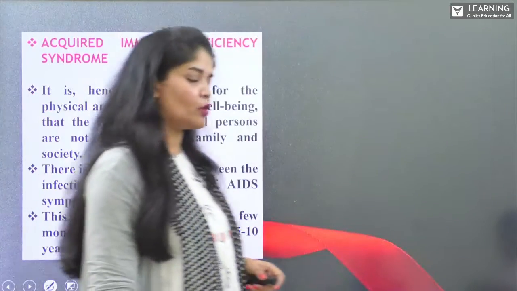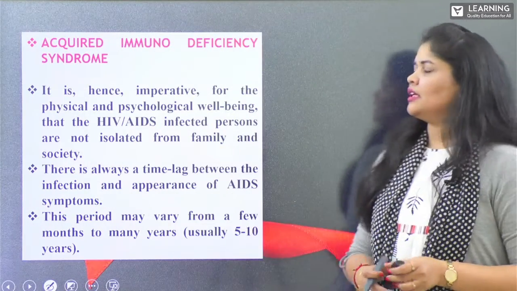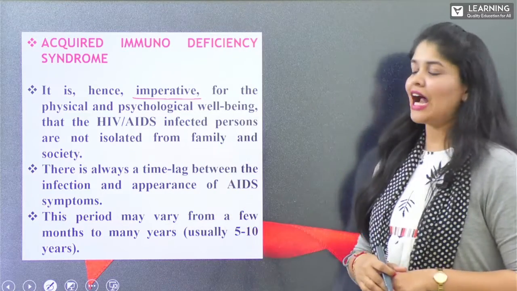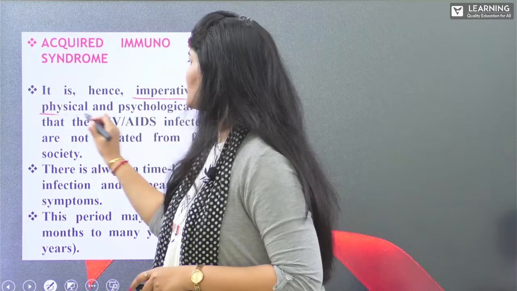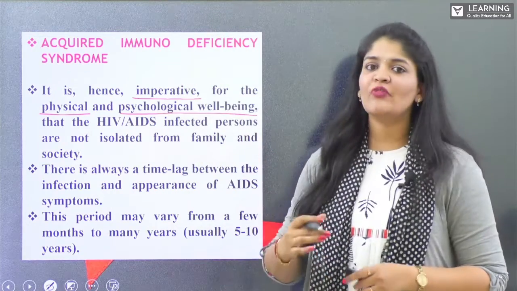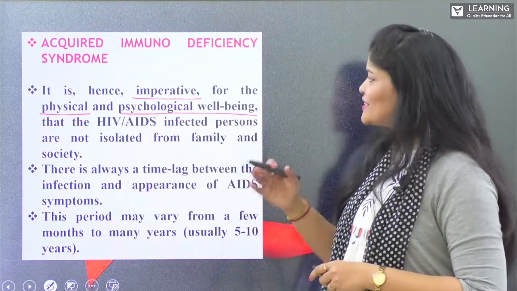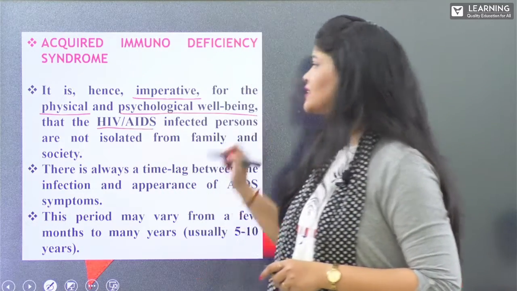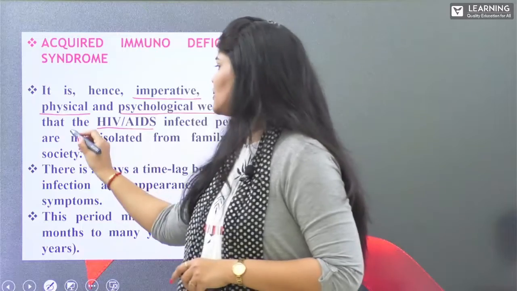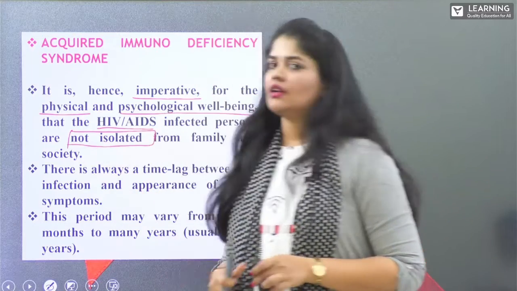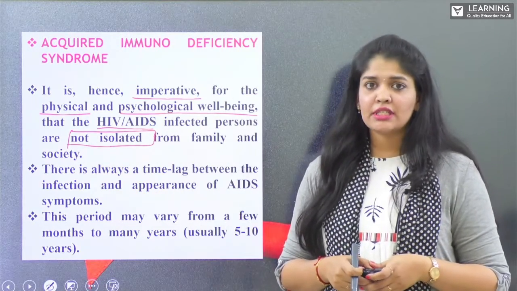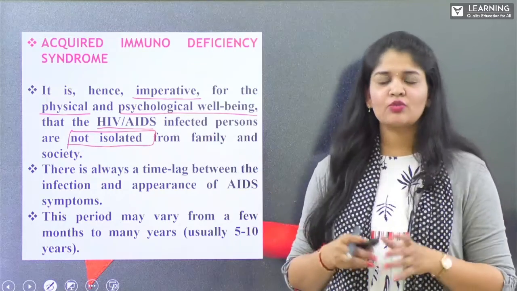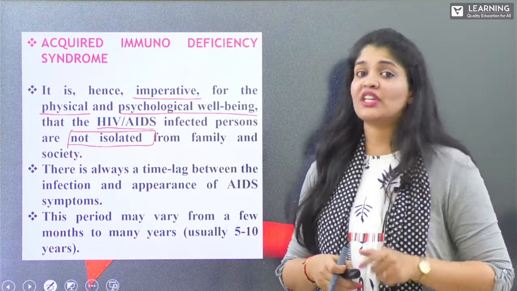Now, moving on. It is hence imperative for physical and physiological well-being. Imperative means very, very important, vital. For physical and physiological well-being, AIDS or HIV infected persons must not be isolated. Rejection, ignorance, and humiliation must not be present, and the person has to be treated well by his family as well as society.